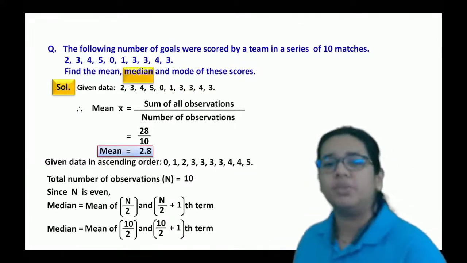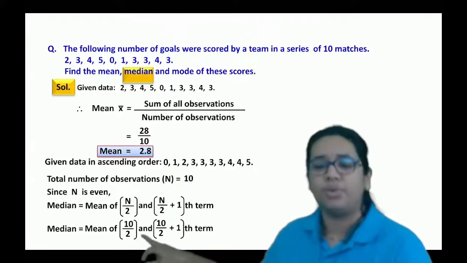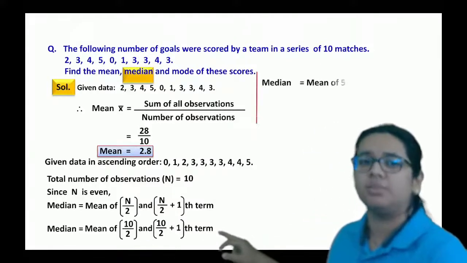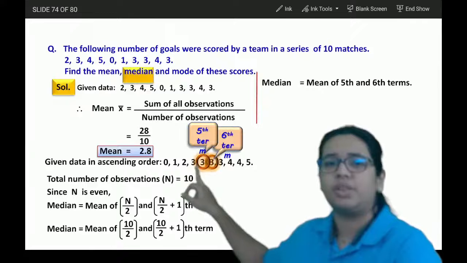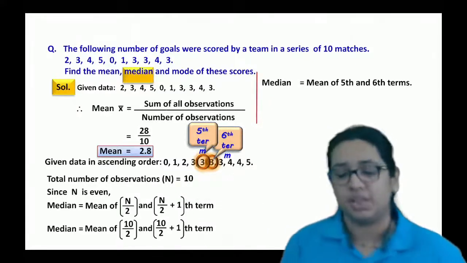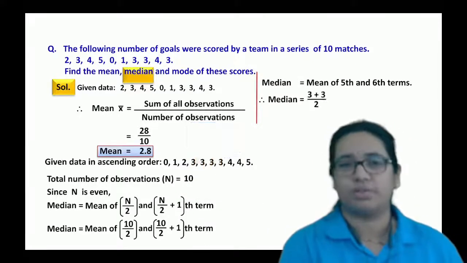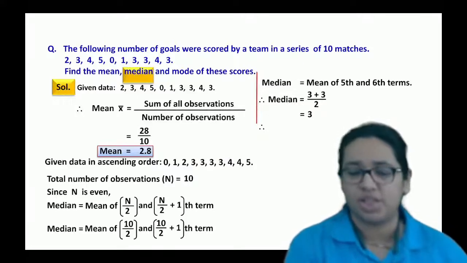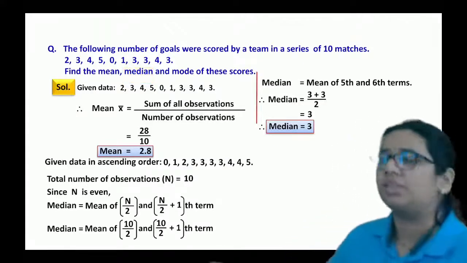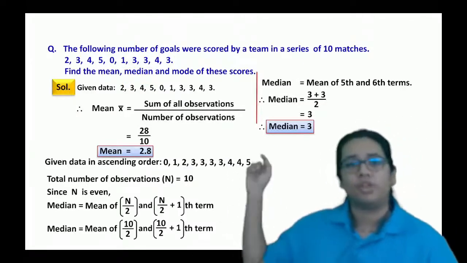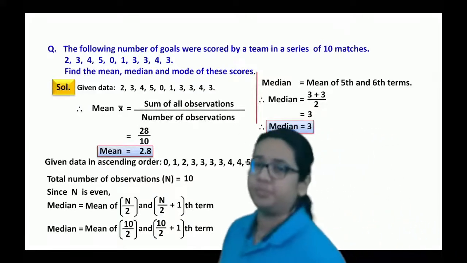Hence, median will be the mean of the 5th and 6th terms. So what is the 5th term? 3. And the 6th term is again 3. So the mean of 3 plus 3 upon 2 is nothing but 3 again. Hence, we say that median for this data will be 3.